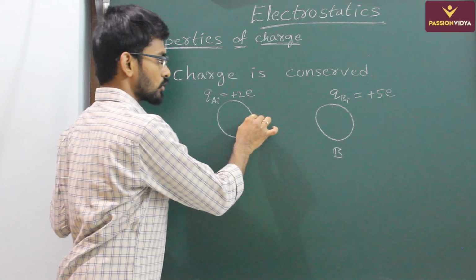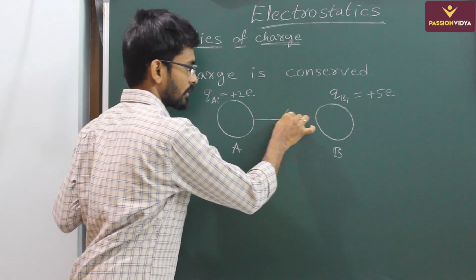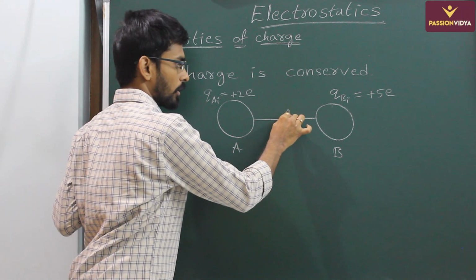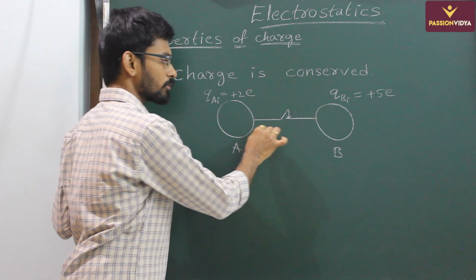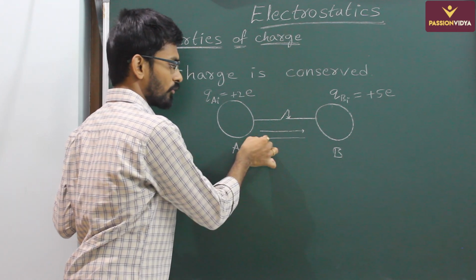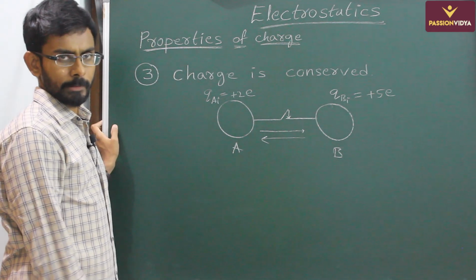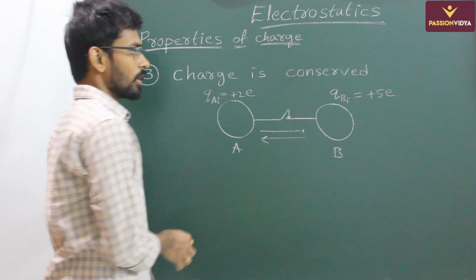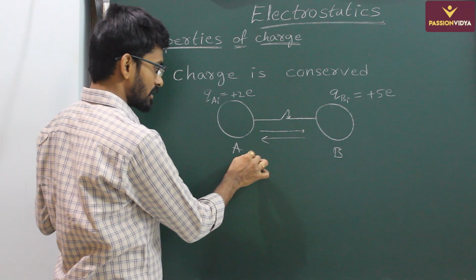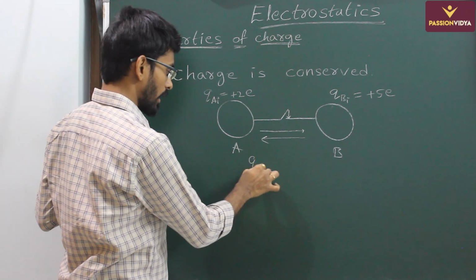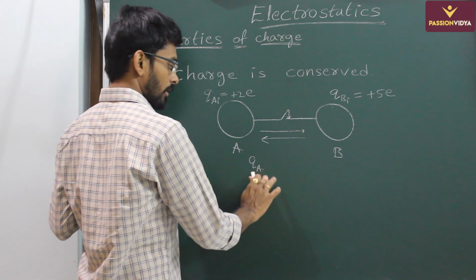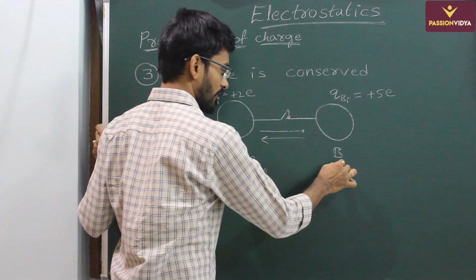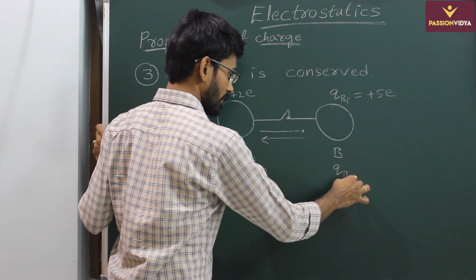Now when I connect these two bodies, some charge may flow from this body to this body, or it may move from B to A or A to B. But the total charge on the system should be conserved. So from this we can write, let us say final charge on A is QA final and final charge on B is QB final.